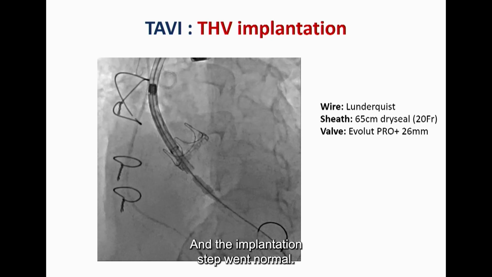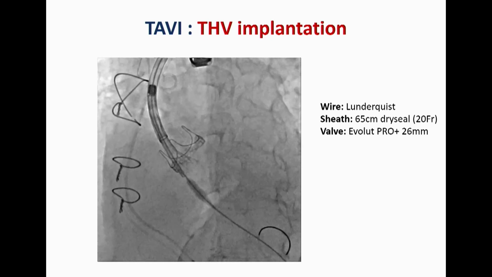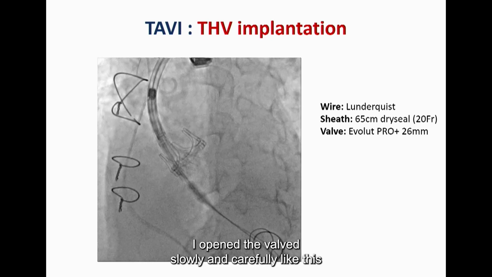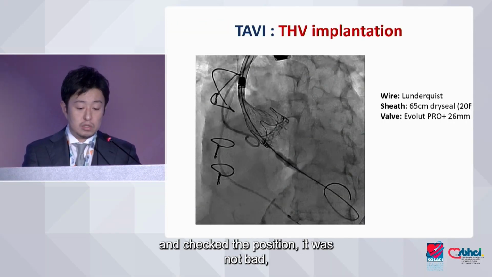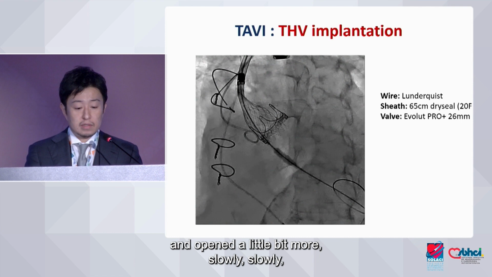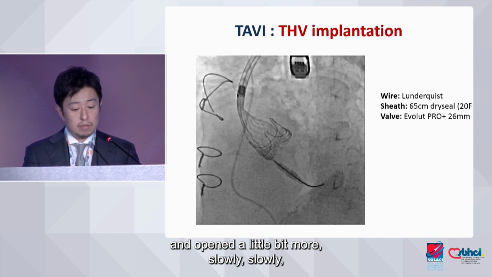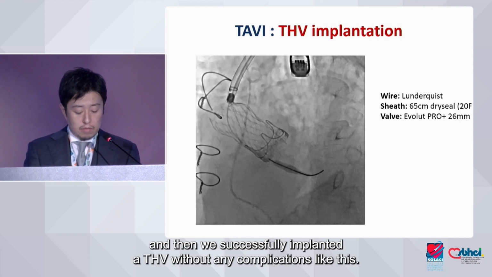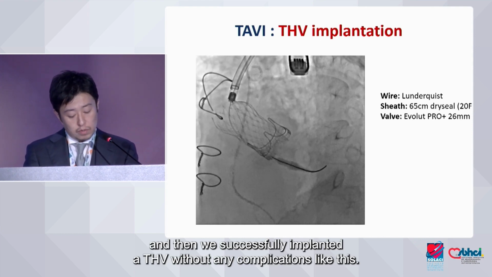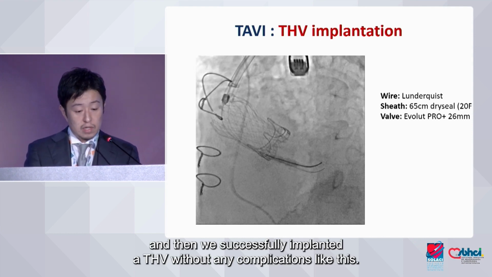Then the implantation steps were normal. I opened the valve slowly and carefully, like this, and checked the position. It was not bad, and I opened a little bit more slowly. Then we successfully implanted the THV without any complications, like this.